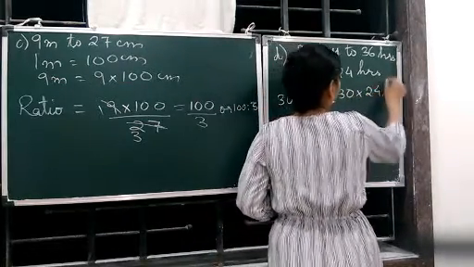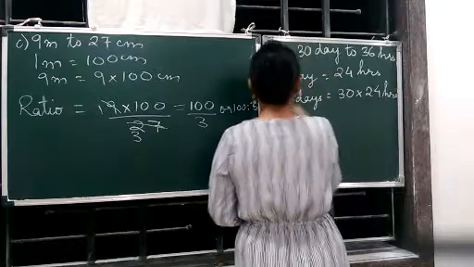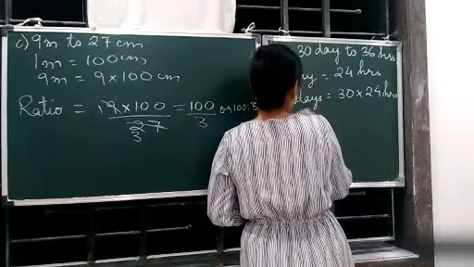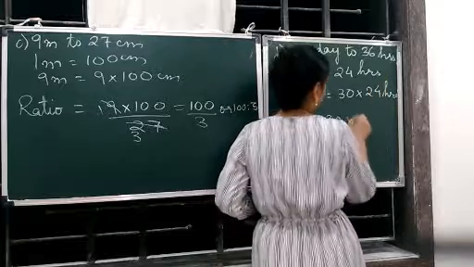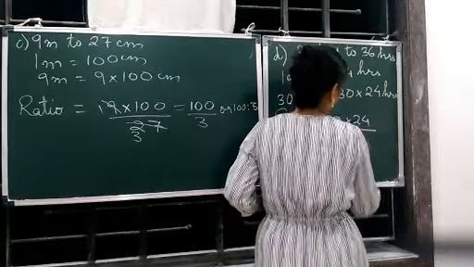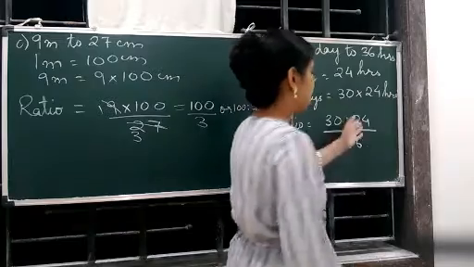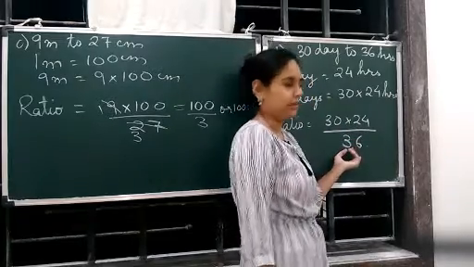30 into 24 hours. Then we get the ratio. What should be the ratio? This upon 36, so 30 into 24 upon 36. Either you write the product or you write the number.